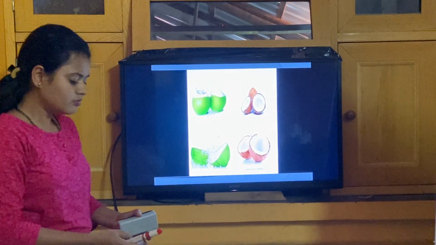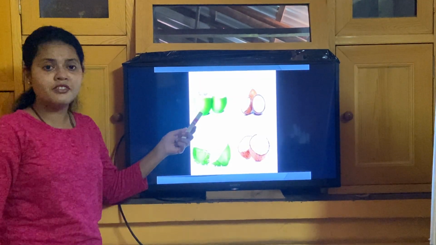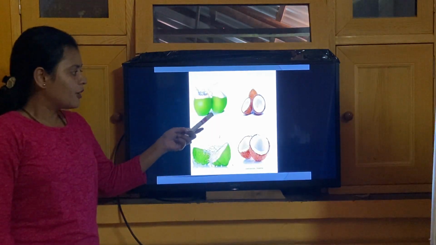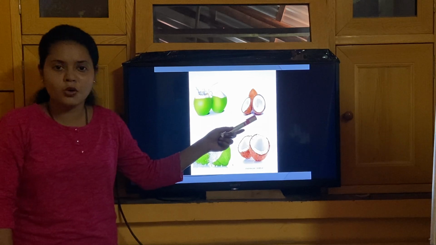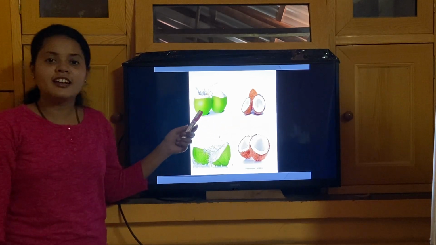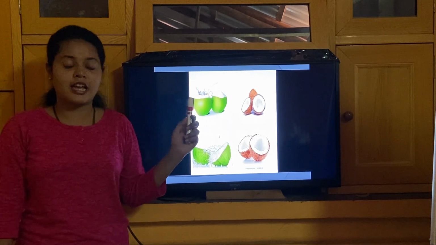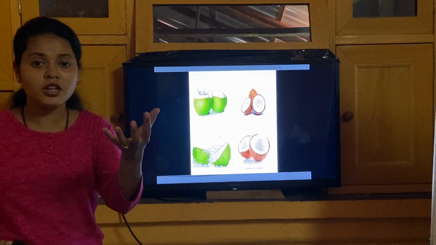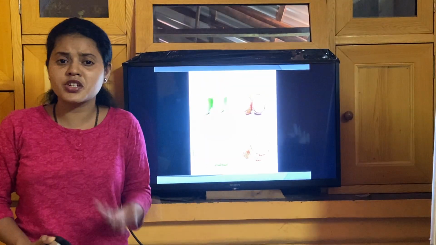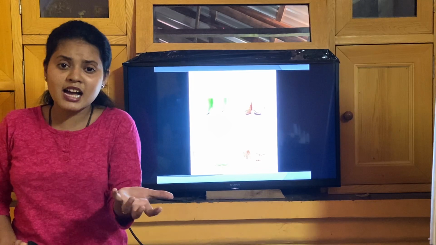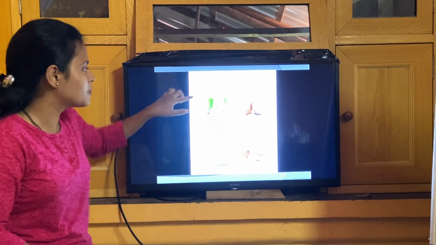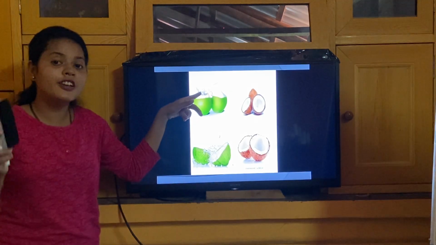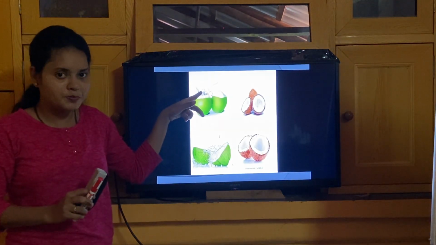See, everyone is familiar with this fruit, right? Coconut. Here the picture is showing you a tender coconut and the matured coconut. Why am I showing this? Because everyone knows that tender coconut water is highly nutritious, we say. So what is that? The tender coconut water is actually free nuclear endosperm.